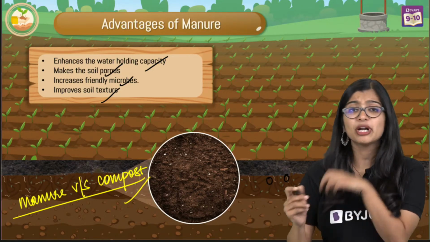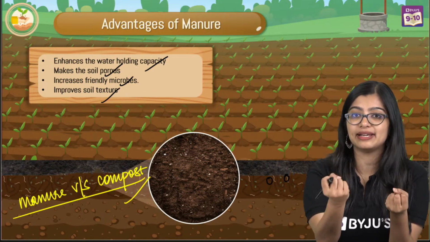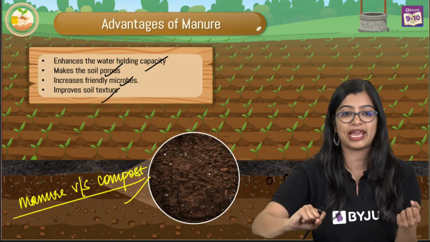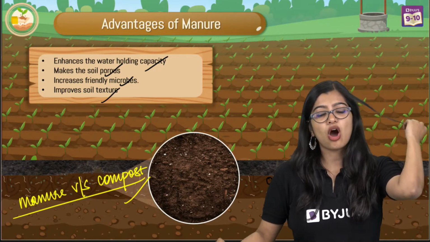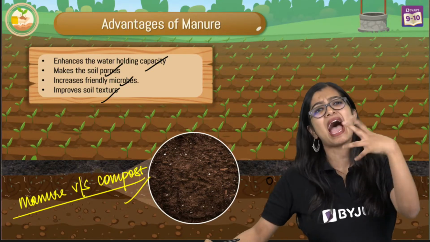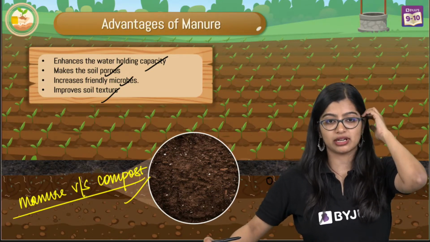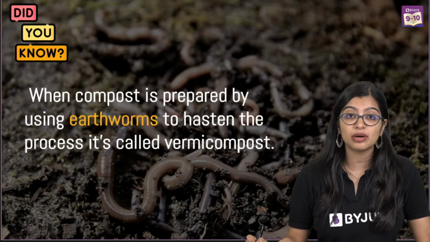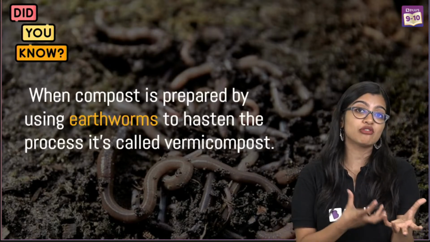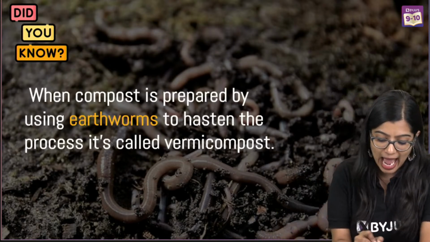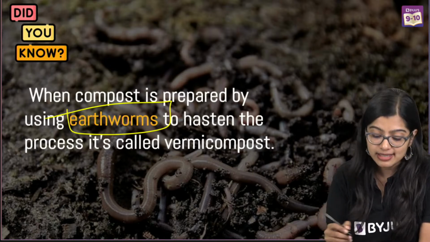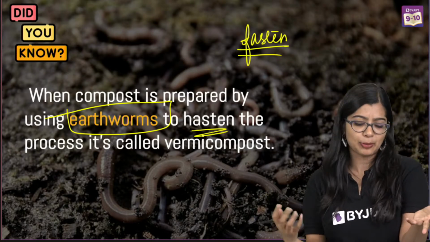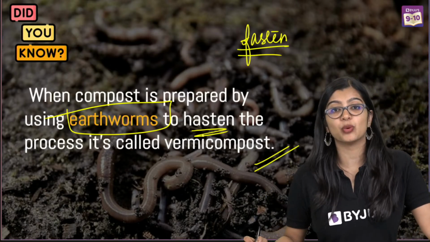Yes? But compost will mainly include your degrading matter, which means it also includes your soil waste, and your plant waste as well, right? Yes. Compost may have synthetic material. Sometimes we add things to enhance the process of composting, right? Yes. Now, of course, we can do another kind of it, which is vermicomposting. So for this process of breakdown of substances, we can add earthworms, right? And these earthworms hasten the process. Hasten is nothing but to fasten the process basically. And we call this vermicompost.